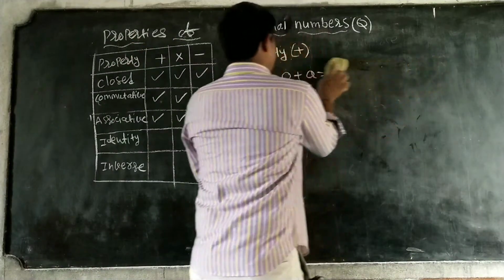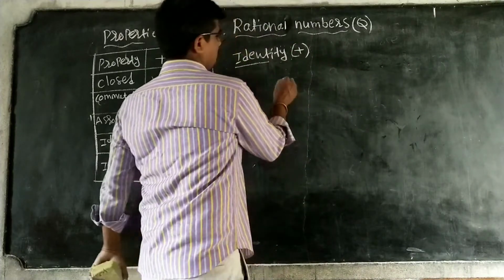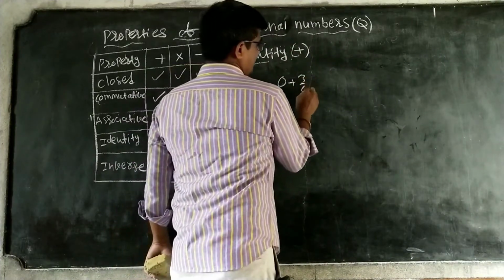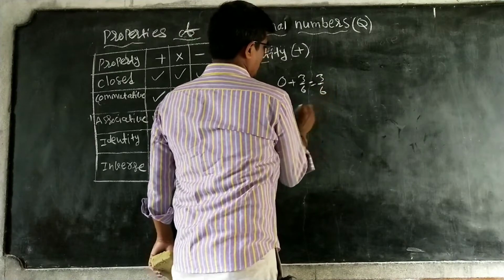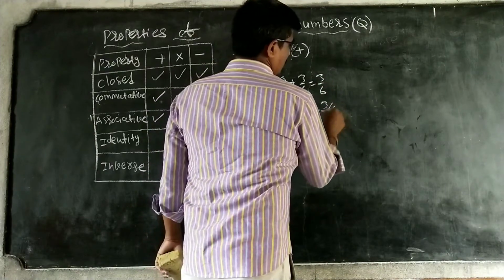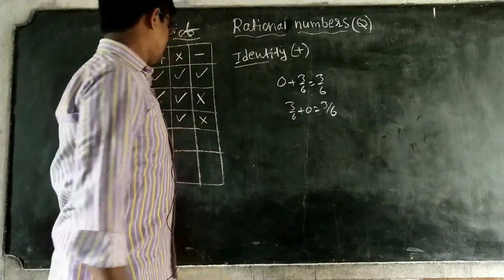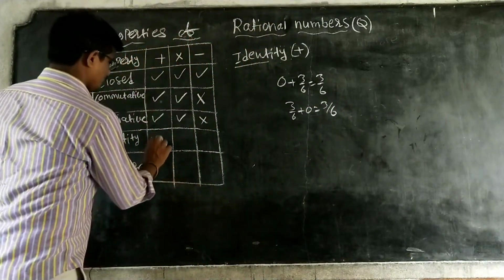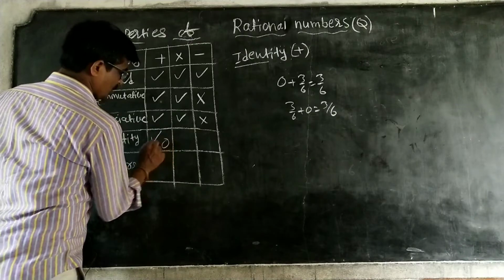So you can add 0 to any rational number. For example, 0 plus 3 by 6 is equal to 3 by 6, or 3 by 6 plus 0 is equal to 3 by 6. Both are the same. Therefore, the identity is satisfied, that is, the additive identity is 0.